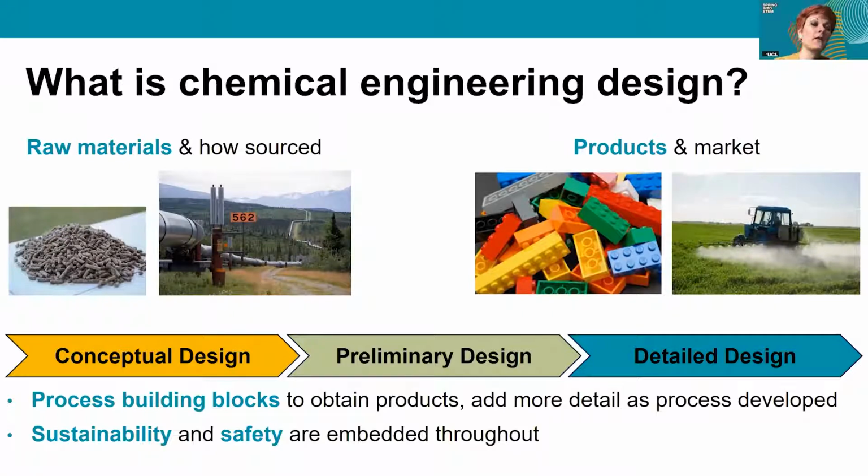On the basis of that, chemical plants are being built. And as it says here, as you're going through the process design cycle, you're adding more layers of detail. But something that we really want to highlight to you today is that sustainability, as well as safety, are embedded throughout this process design cycle.